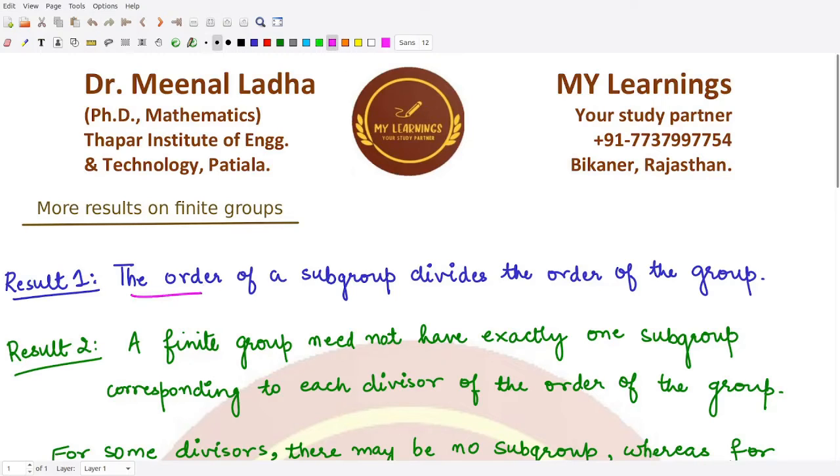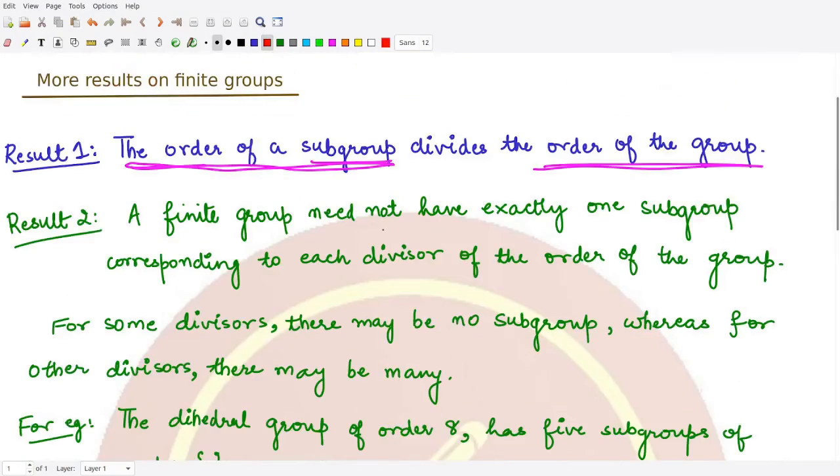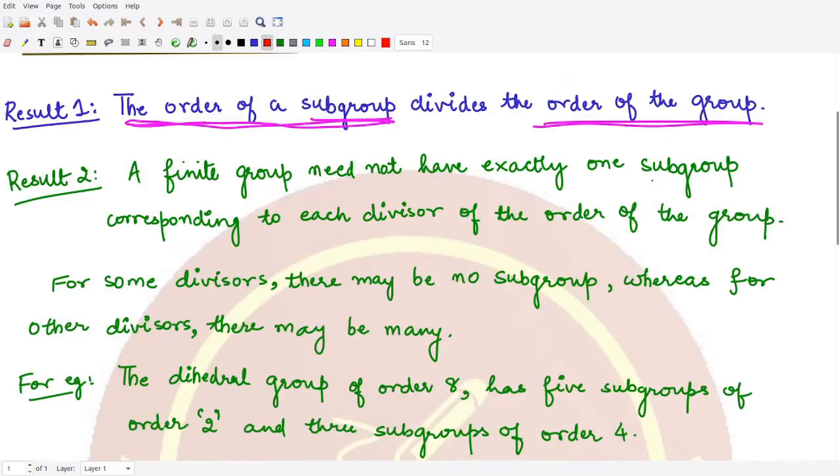Here it tells us that the order of a subgroup divides the order of the group. Now this is quite an important statement: the order of the subgroup divides the order of the group. The next statement is that a finite group need not have exactly one subgroup.